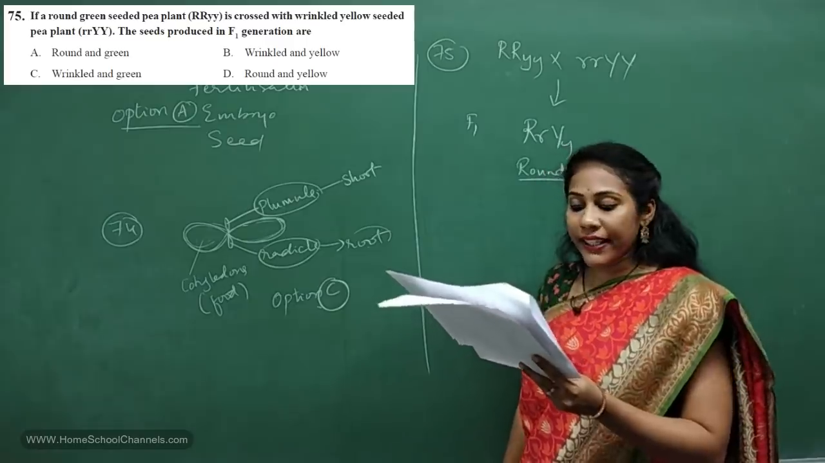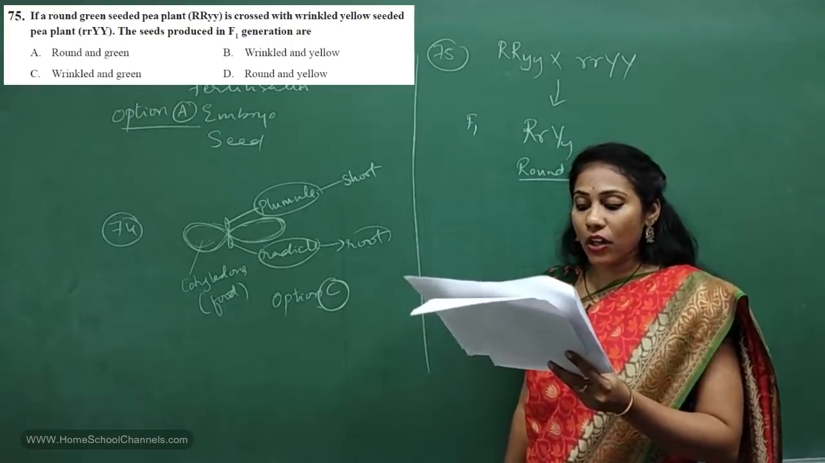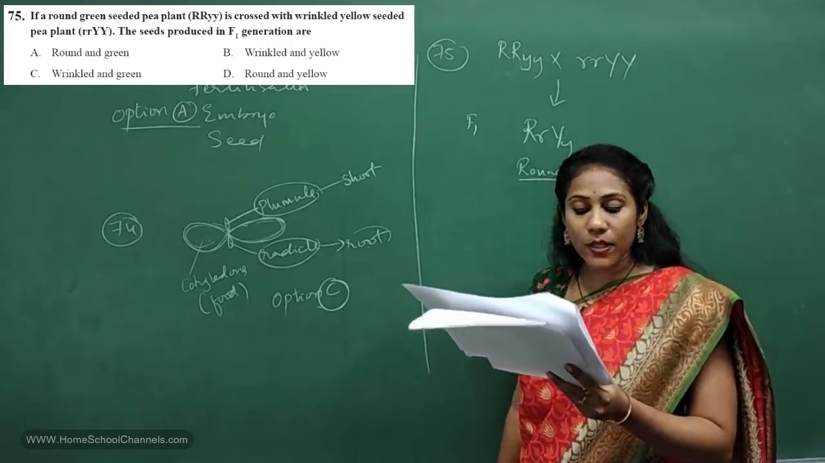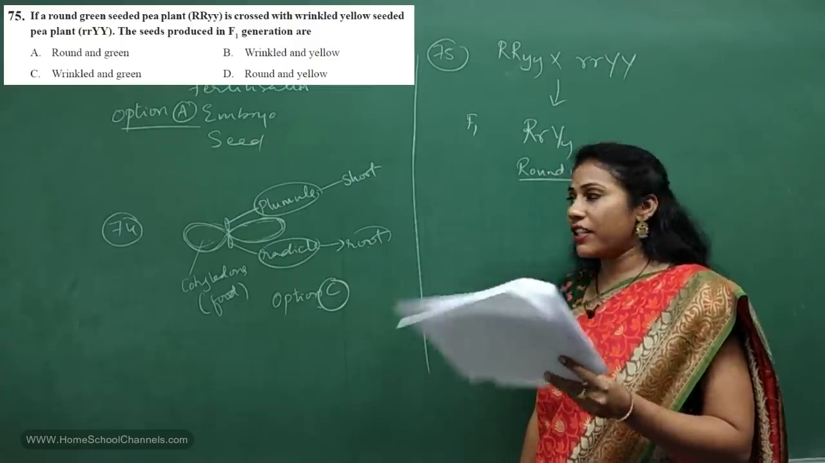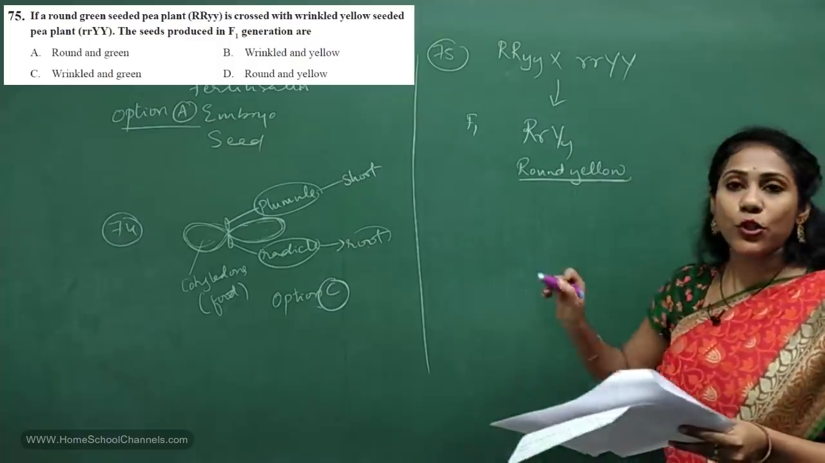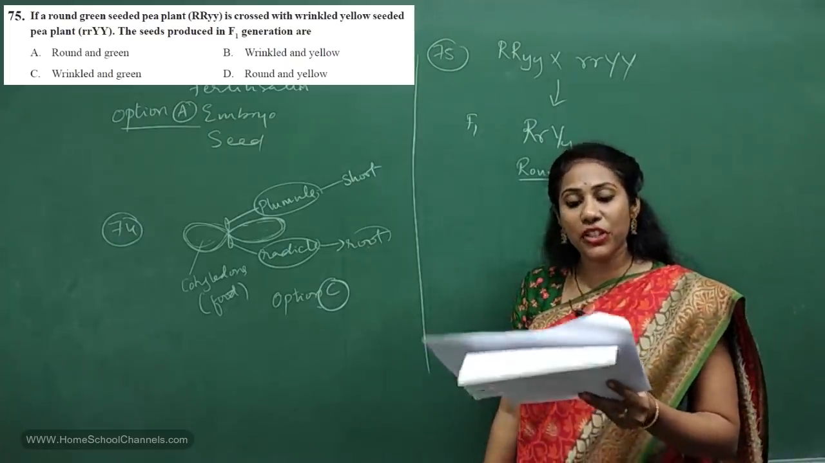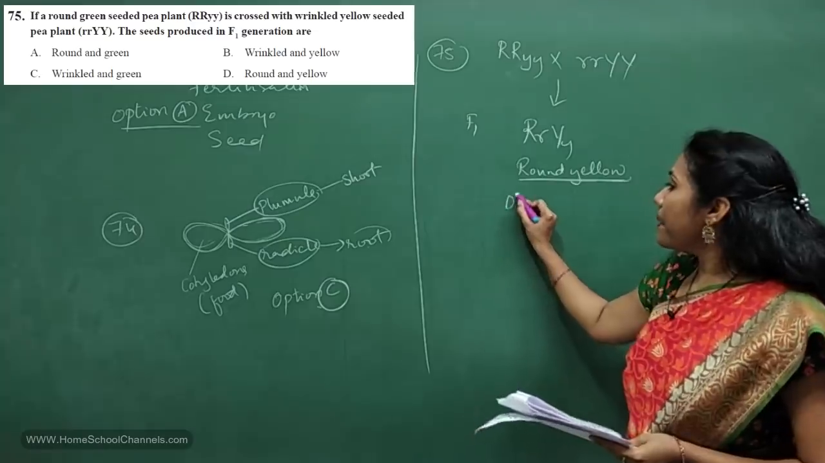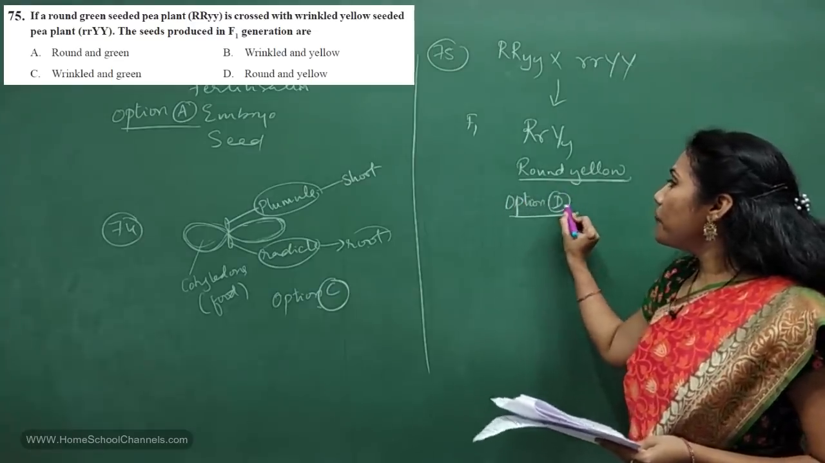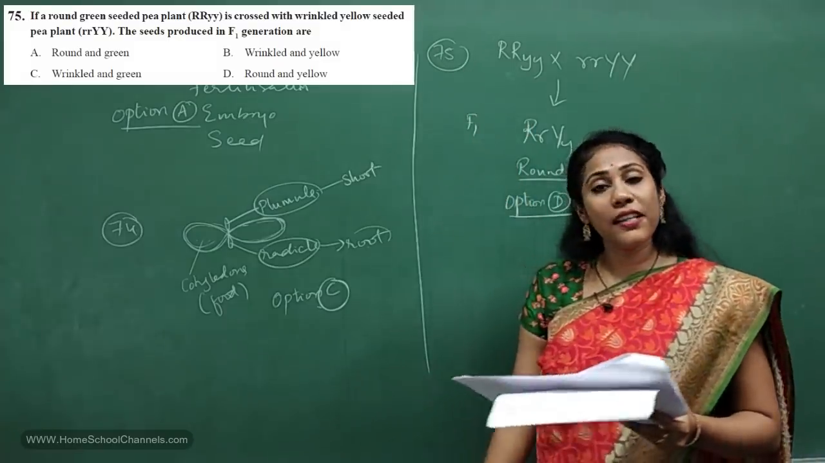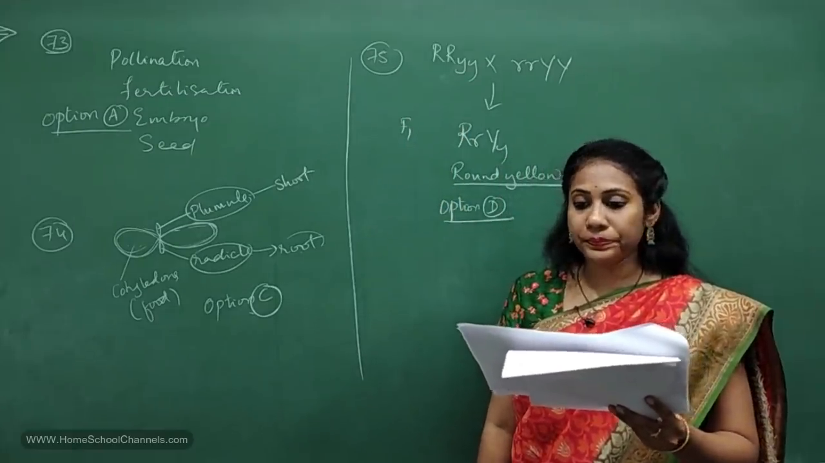If round green-seeded pea plant is crossed with wrinkled yellow-seeded pea plant, the seeds produced in F1 generation are round yellow. So in which option have they mentioned round yellow? It is mentioned in option D, right? So option D is the correct answer for 75th question.